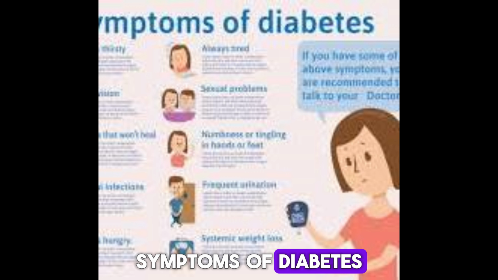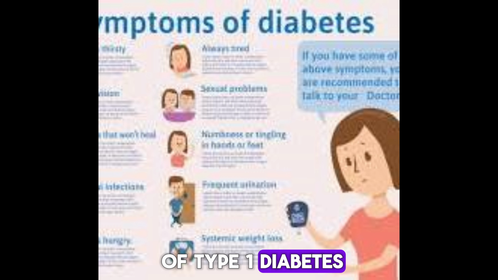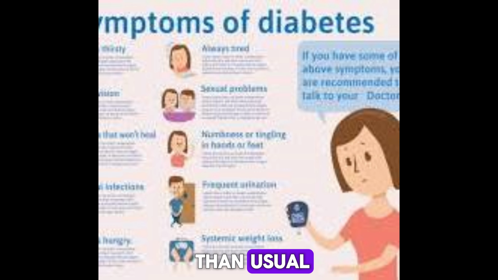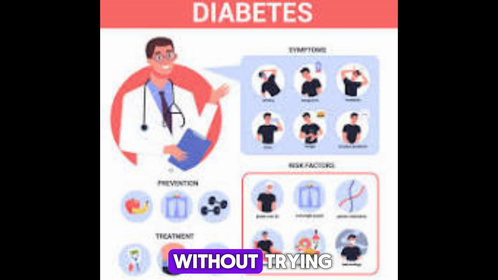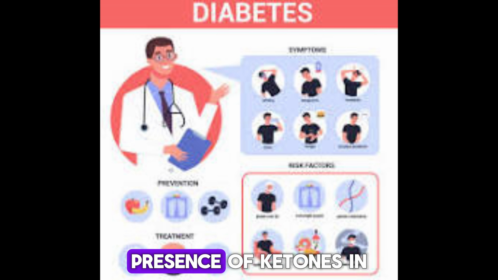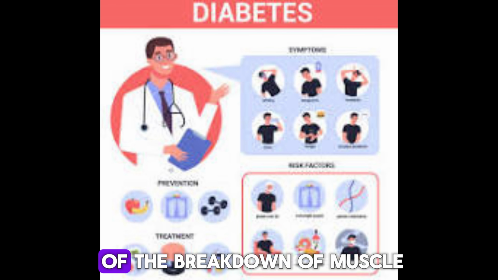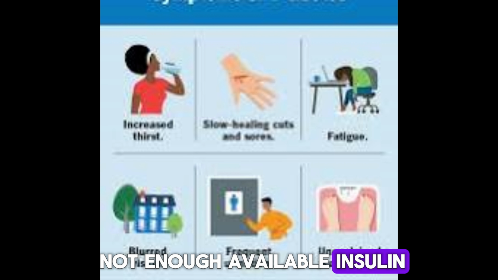Symptoms of diabetes. Some of the symptoms of type 1 diabetes and type 2 diabetes are feeling more thirsty than usual, urinating often, losing weight without trying, presence of ketones in the urine. Ketones are a byproduct of the breakdown of muscle and fat that happens when there's not enough available insulin.